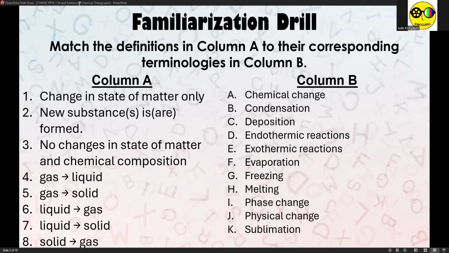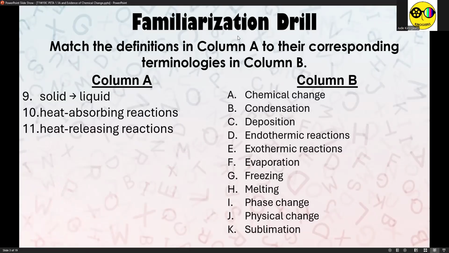Now, there are still three more items. Number nine, let me just annotate first. The transformation from solid to liquid is none other than letter H, melting.